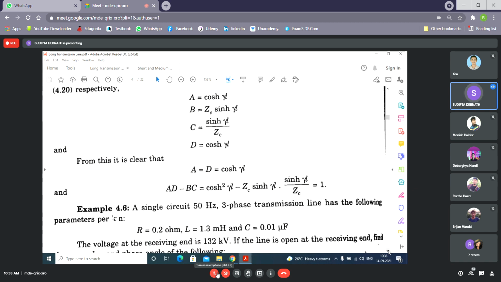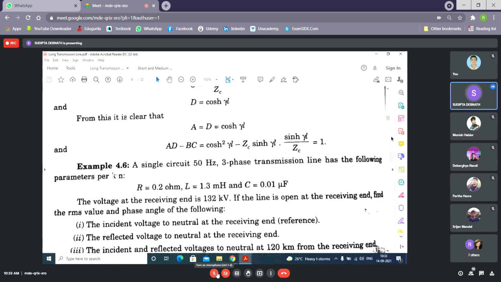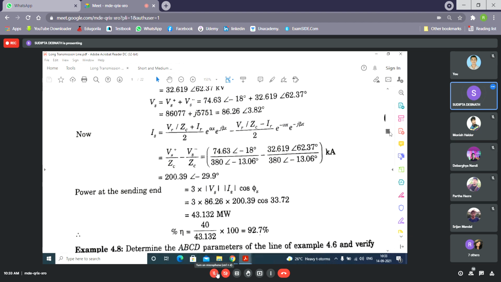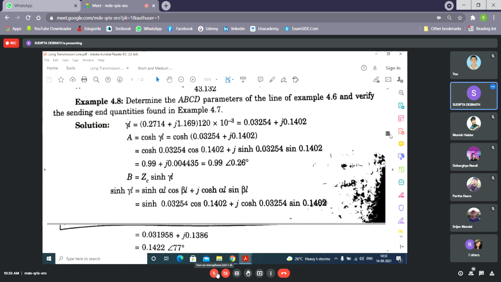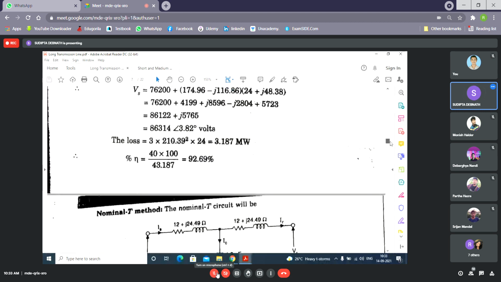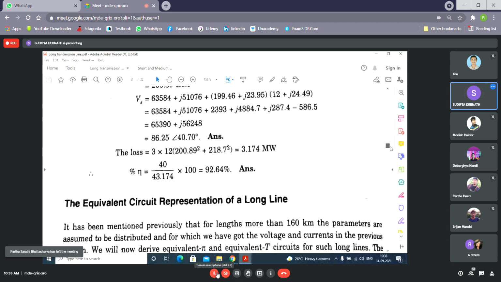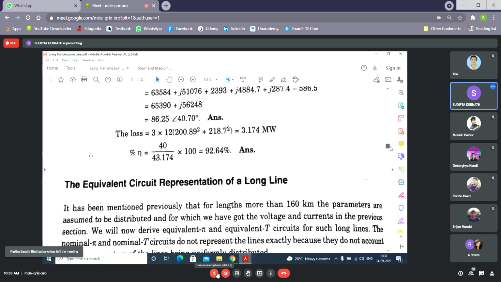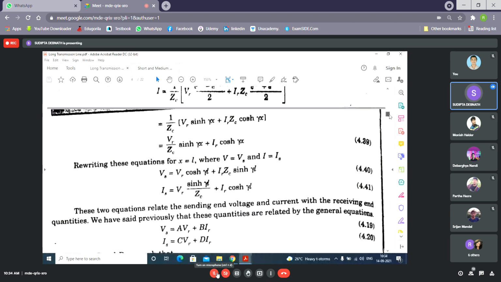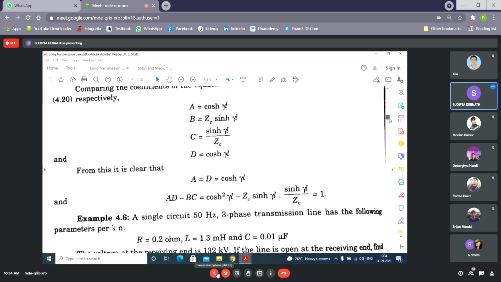Now I will discuss this problem. There are three parts of this problem, 1, 2, and 3. These are again normal pi and T network problems. This I will discuss in the next class. So let's start with one typical problem.